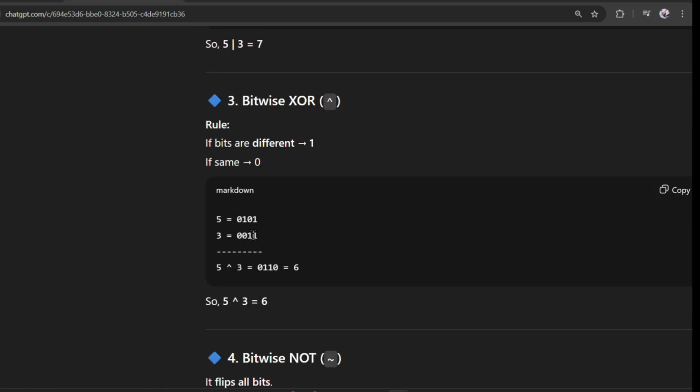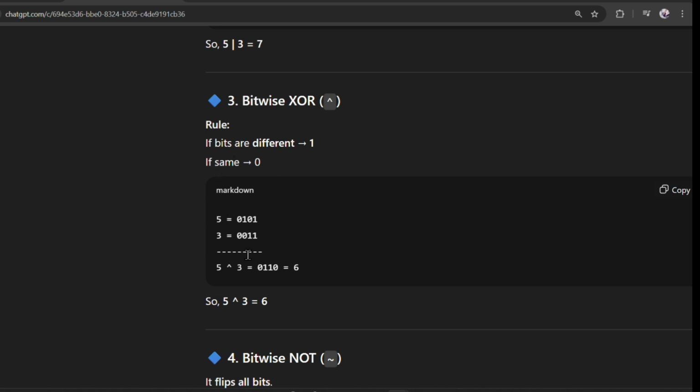So 1 and 1 are the same, so the output will be 0, because the rule is if both the values are the same, then it should return 0. Now here both the values are different, so we'll be getting 1. Similarly, both the values in this position are different, so we'll be getting 1. And for the last we have the same value, so we'll be getting 0. So this is about bitwise XOR.